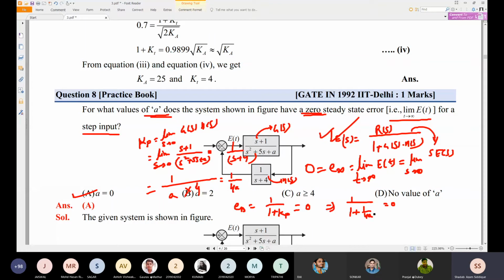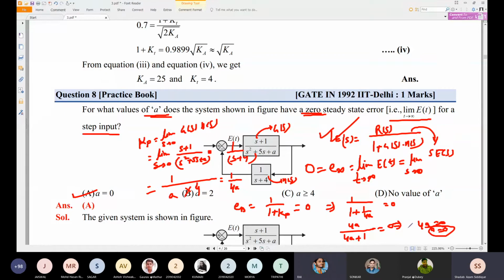So now you take this 1 by 4a. This will become 4a in the numerator, so this will become 4a divided by 4a plus 1, which is equal to 0. So now you can find 4a equal to 0. So a is equal to 0. That is the answer. Is it okay?